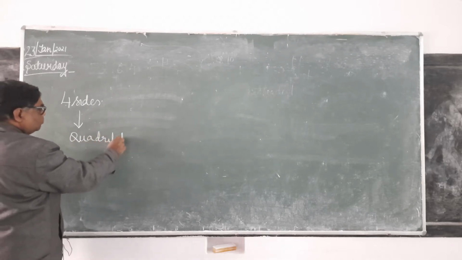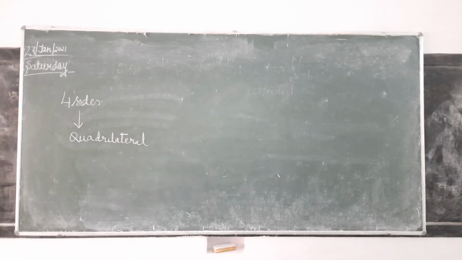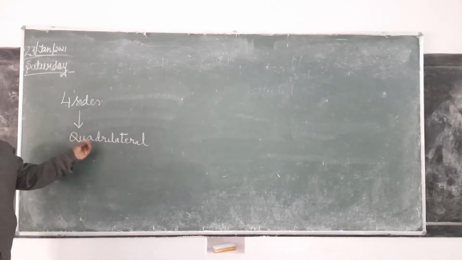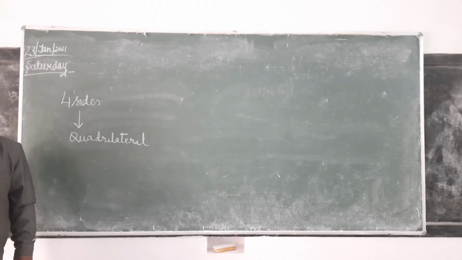Quadrilateral means it is a rectilinear figure, a polygon, which is bounded by 4 straight line segments. That is called the quadrilateral.